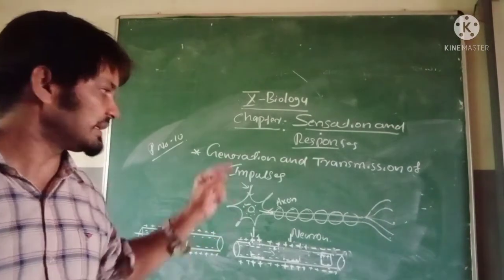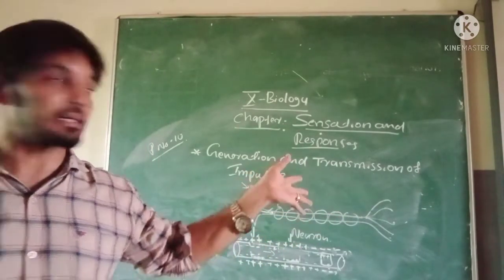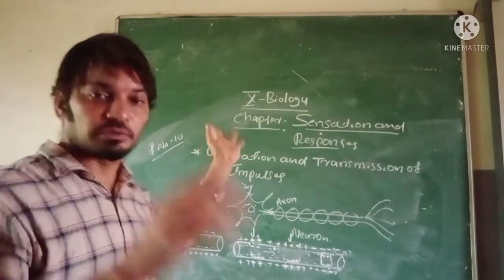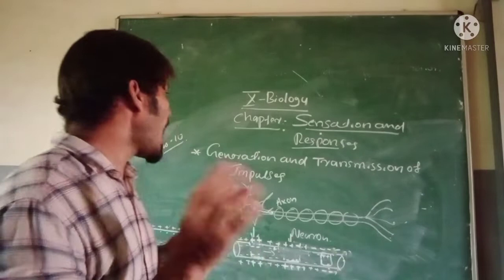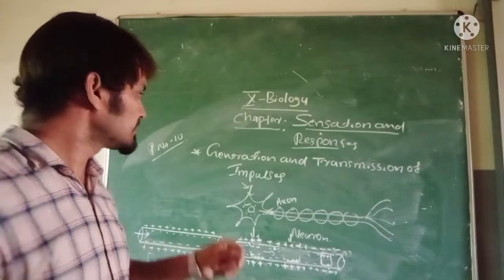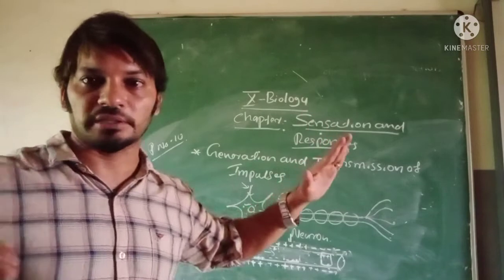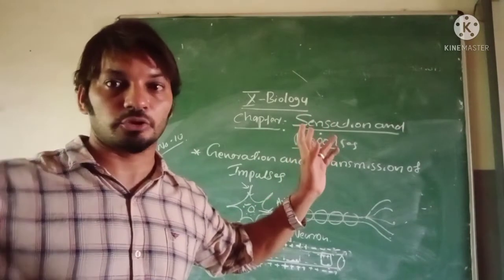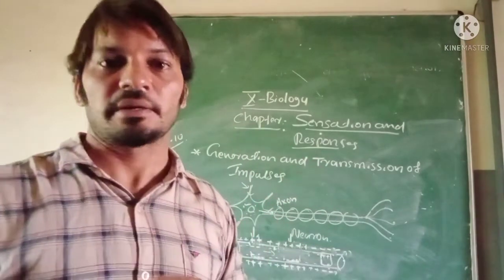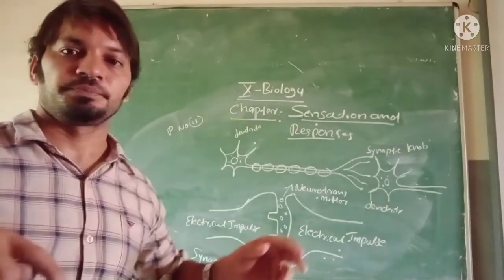Understood now? So here I am giving one question. You have to write the answer in the notebook. First question, which is on page number 11. This is your question: explain how generation and transmission of impulses occur in the nerves. At that time you have to draw like this and explain. You can refer to page number 10, bottom paragraph, and page number 11, top paragraph. Those two paragraphs explain this. Study well and write that. Next I am going to take the next topic. Listen.